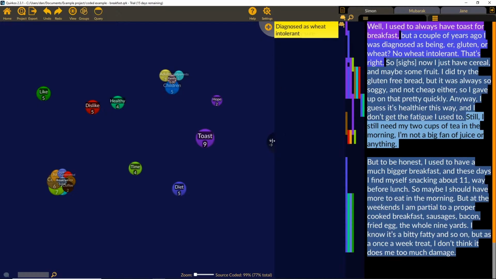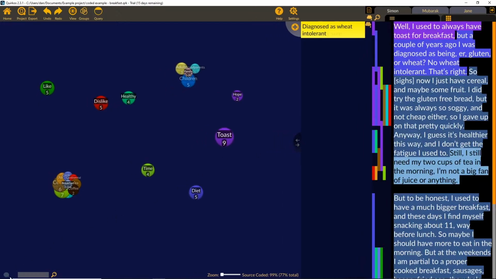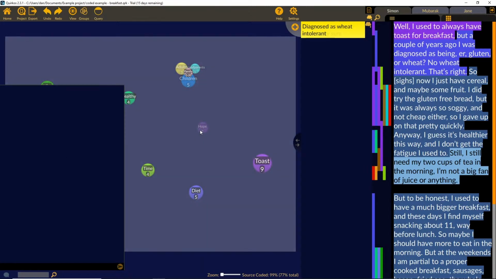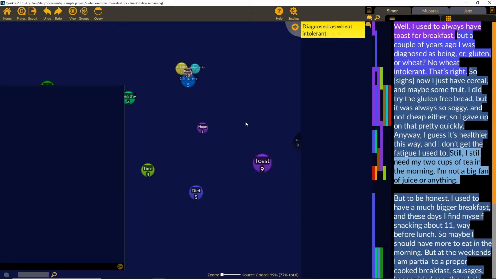Now, the other way that we can do this is through the chat function, which is in the most recent versions of Quirkos. We originally created the chat function for the online collaborative version of Quirkos, so that if people are working on a project at the same time, they can see each other's updates in live, real time. It would be useful to have a way to communicate with each other and say, hey, what are you doing, or why are you interpreting things in that way? But we also keep the feature in the offline version because it's such a useful way to keep a time-stamped diary or journal of the analysis process.